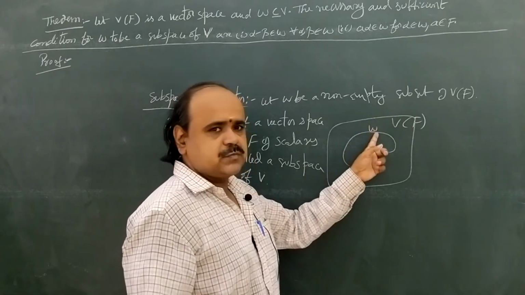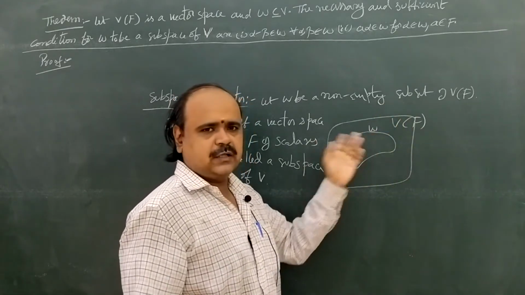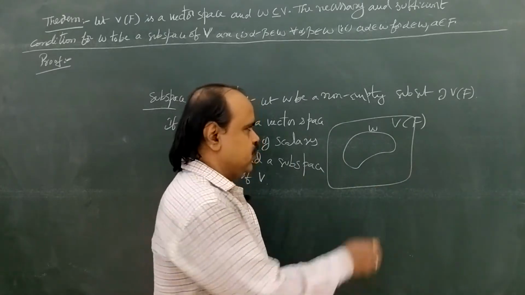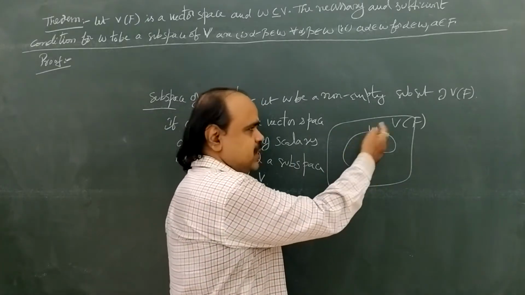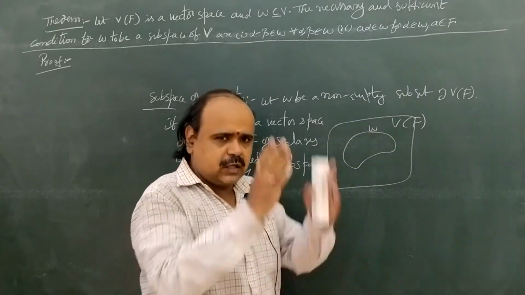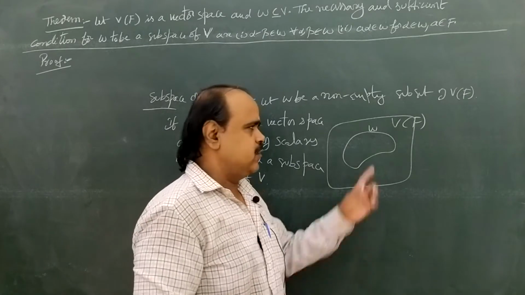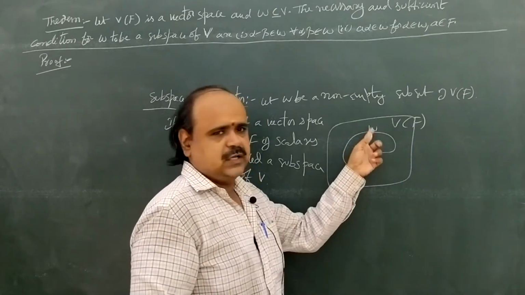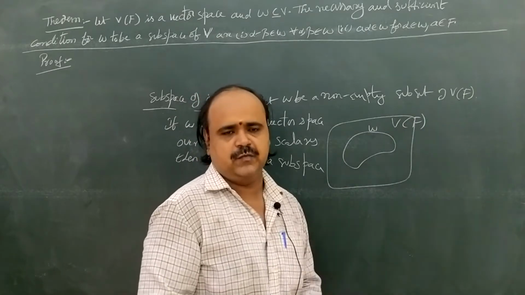When does a non-empty set become a subspace? When W is itself a vector space. That means if we want to show a non-empty set W as a vector subspace of V, W must satisfy all the conditions of a vector space. We must prove all the vector space conditions. Then only we say that W is a vector subspace of capital V.